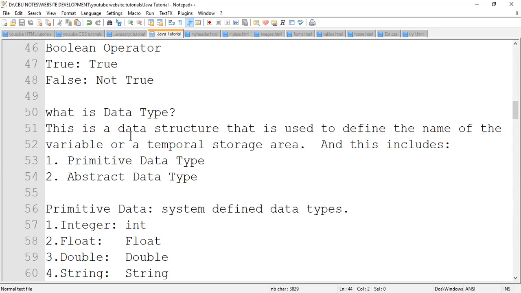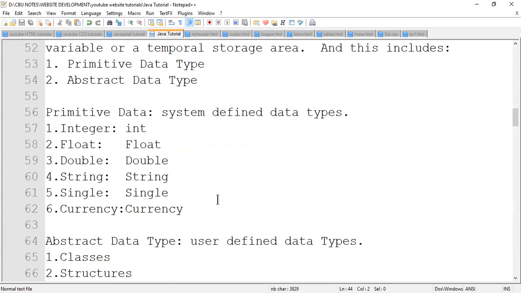Now we've got two data types. We've got primitive data type, and we've got abstract data type. So now, what are the primitive data types? Basically, they are system defined. You don't have to define them yourself. They are already in the system.